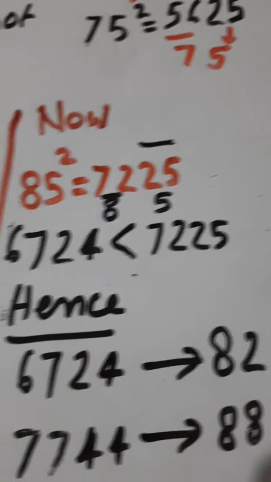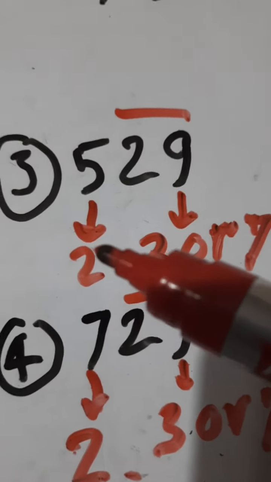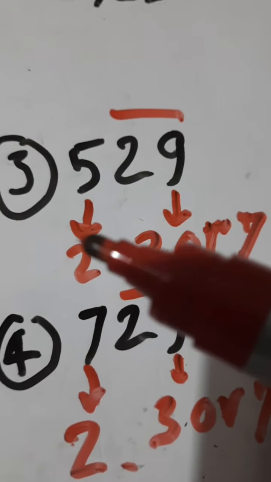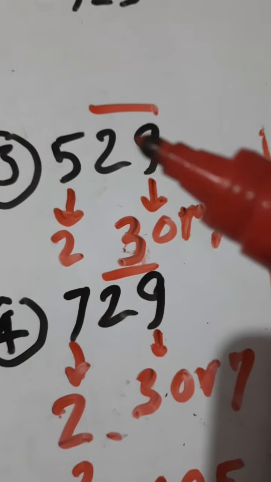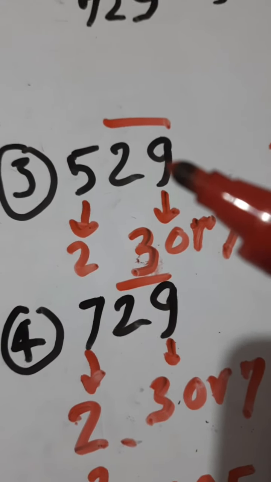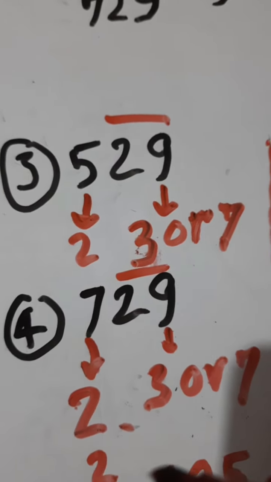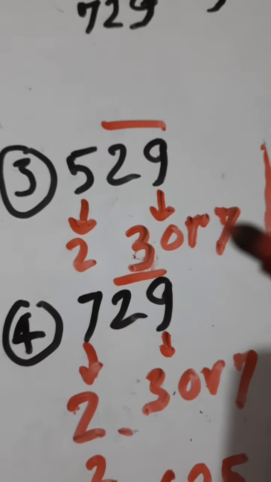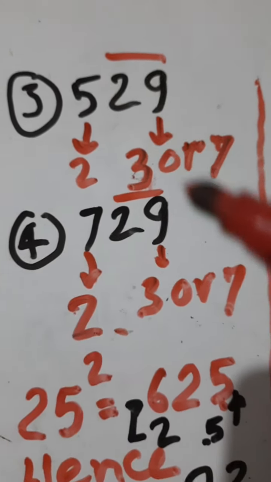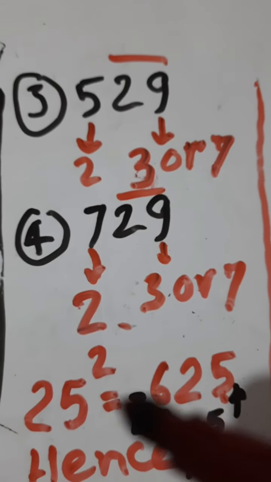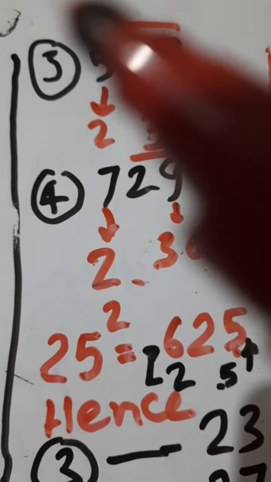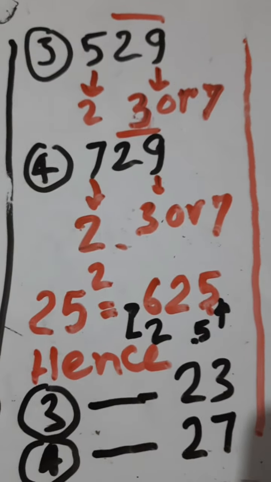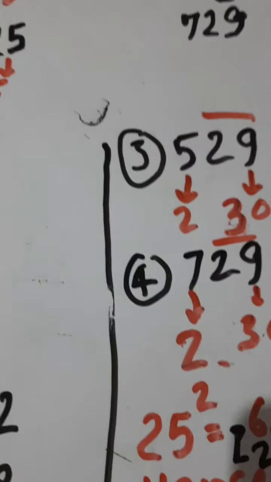Let us take one more example. Say 529. Here the first digit will be 2 because 2 into 2 is 4 and 3 into 3 is 9. So it should give the square root 2. Similarly, suppose 729, it should also give 2... Now analyzing, 529 and 729 both end in 9, so the last digit can be 3 or 7. So the answer can be either 23 or 27. Again we will take the number between 23 and 27, 25, whose square is straight 625. Hence the answer to 529 will be 23, and for 729 it will be 27. It's pure logic.